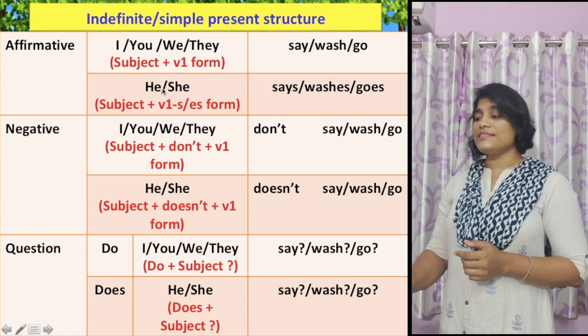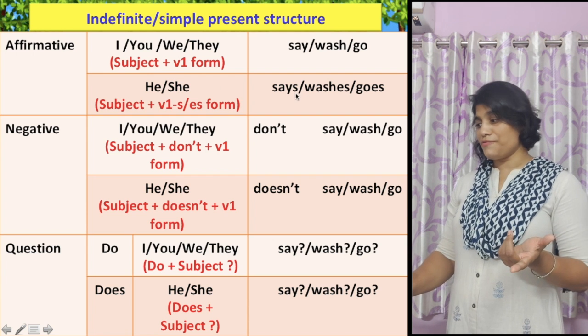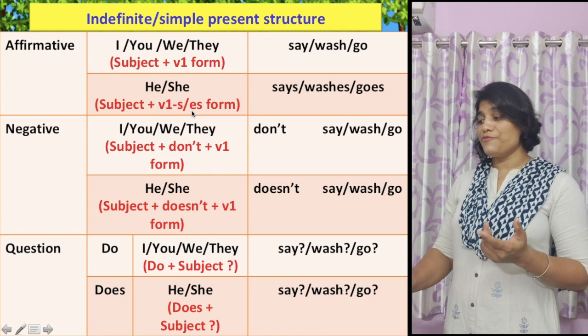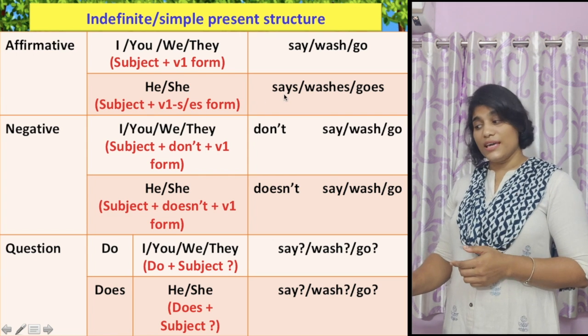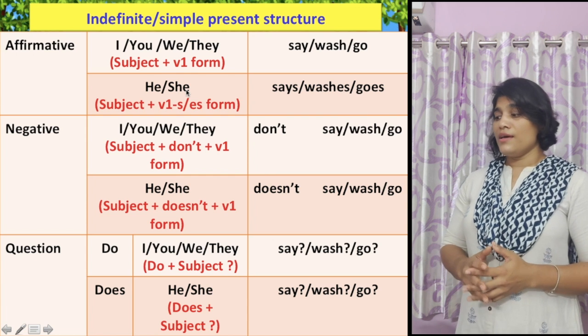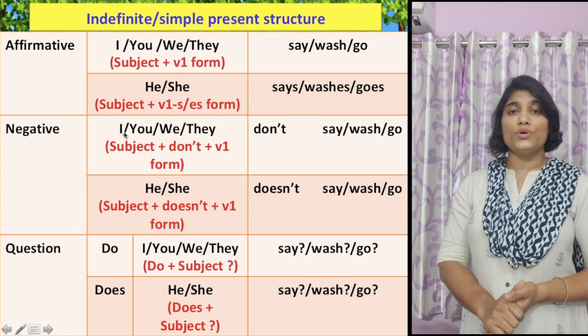If the subject is third person singular, then you have to use the s or es form, that is, subject plus v1 plus s or es, like he says, he washes, she goes, etc. When it is negative, in the case of all these pronouns, you have to use don't.